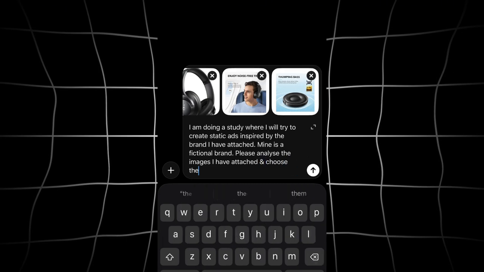The prompt is now going to come together, and we are going to take a look at the next few steps.